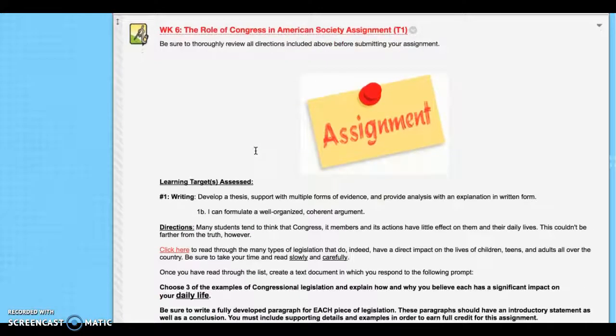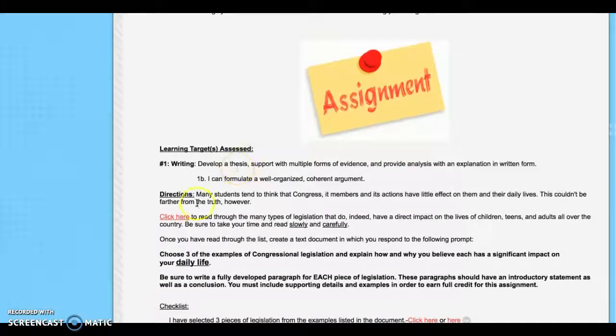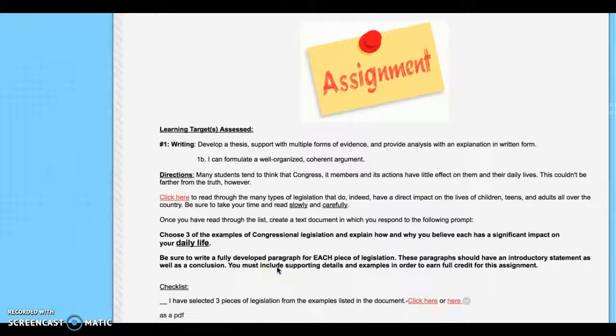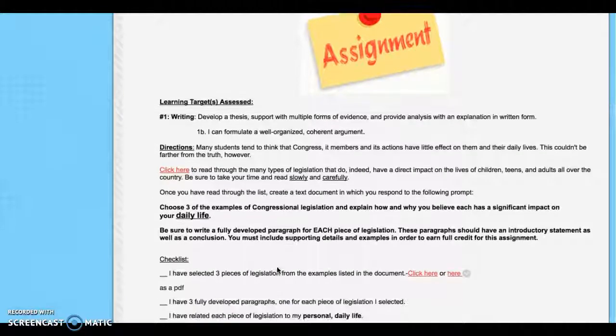For that assignment, I provide a resource here that talks about many different types of legislation that affect our daily lives. I want you to choose 3 examples of how congressional legislation affects your daily life and explain how and why you believe each of these has a significant impact on your daily life. So it should be 3 paragraphs long, 1 paragraph per piece of legislation.